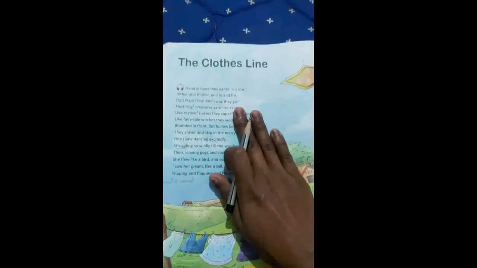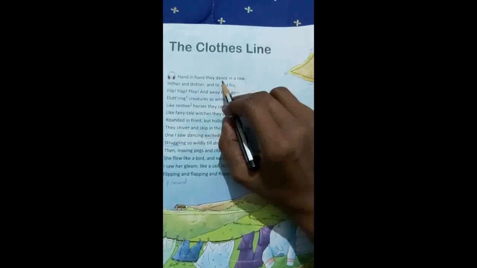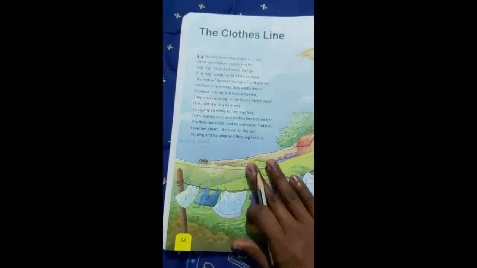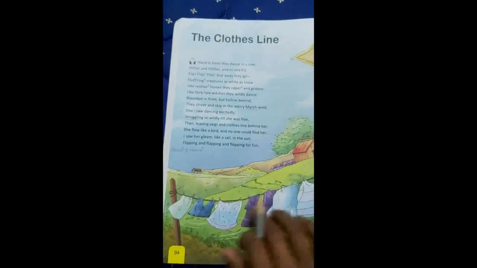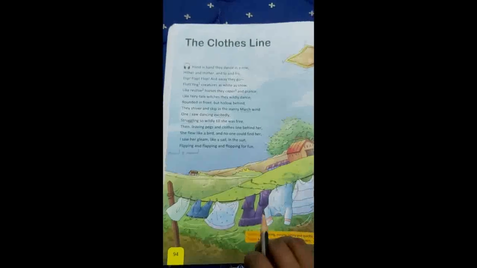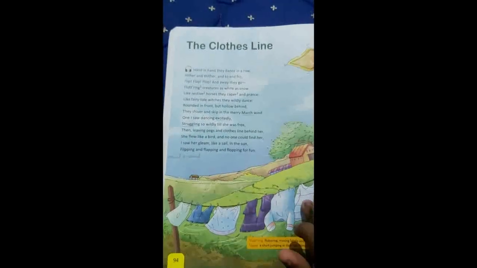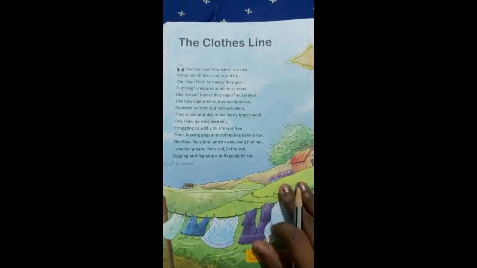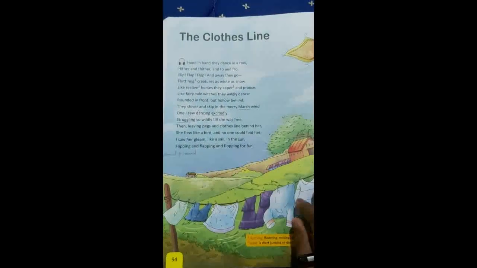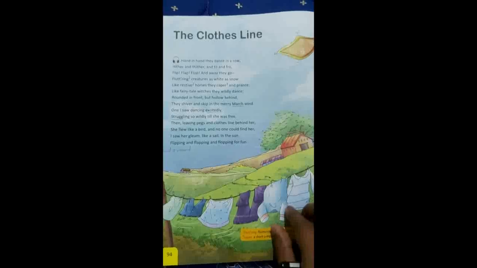Anything understood about the story? Yes. Hand in hand they dance in a row. This poem explains about the cloths, how they are merry and happy and dancing on the rope. Every cloth is flipping and flapping and flopping.